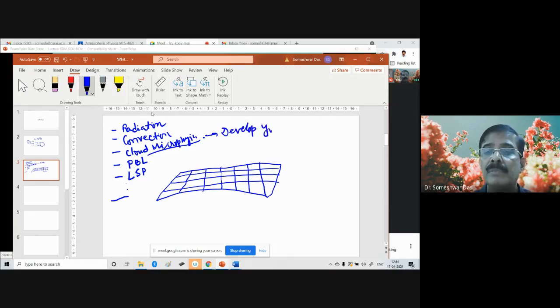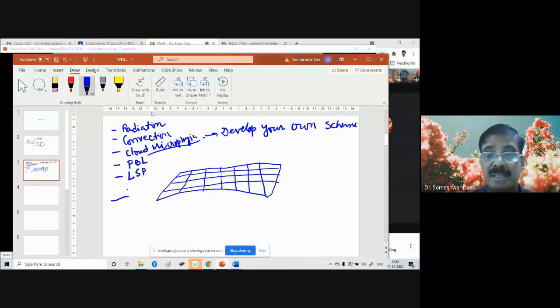Develop your own scheme. Although many schemes have been proposed by many authors, researchers, scientists for all these physical processes that you may be knowing, if you still think that this cloud microphysics is not properly included or represented in the model of the atmosphere, you want to develop your own scheme. Now, if you want to develop your own scheme,